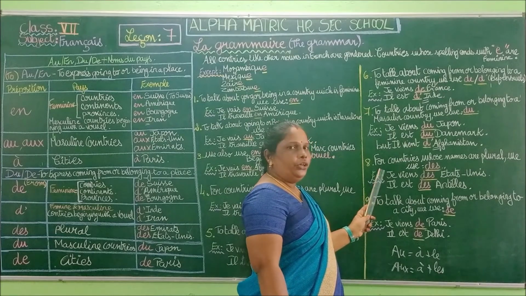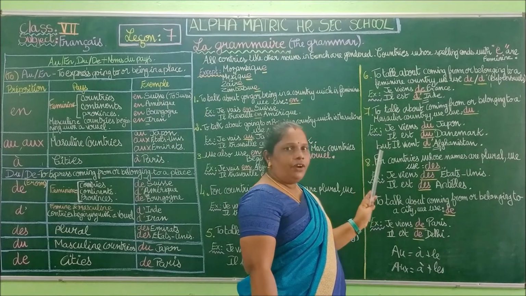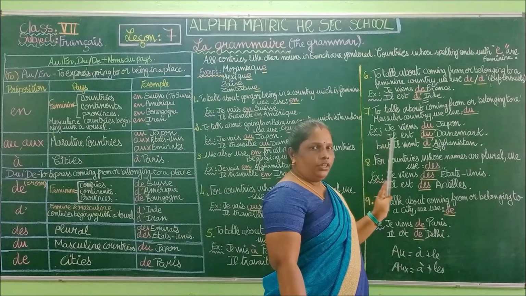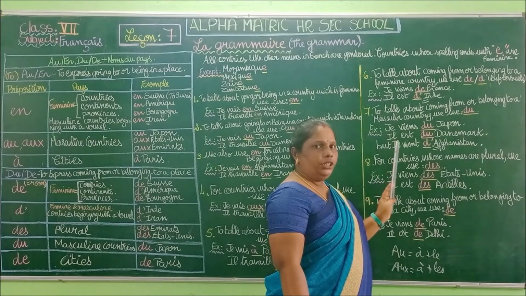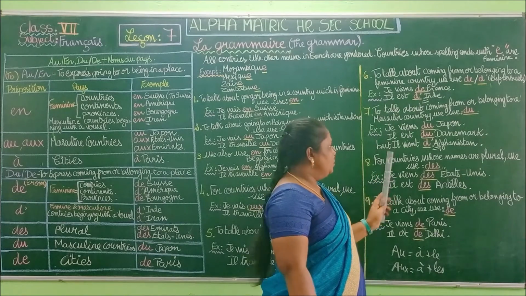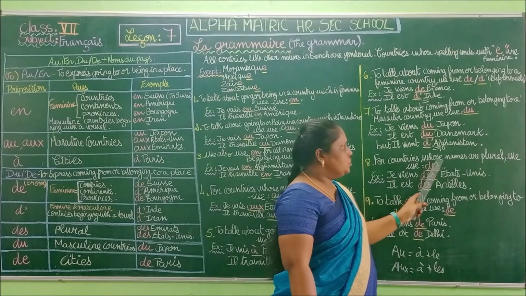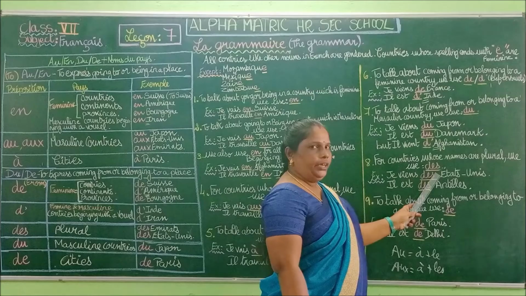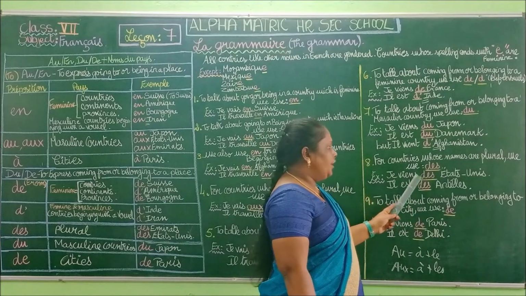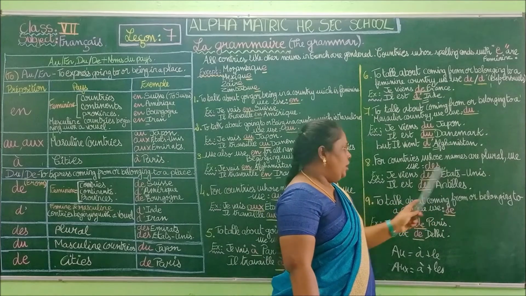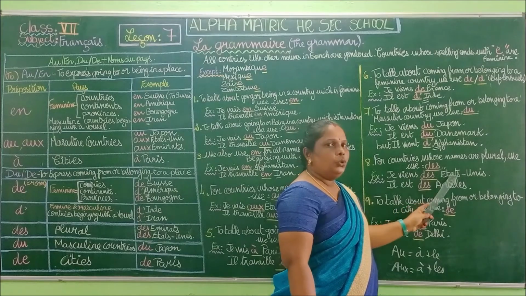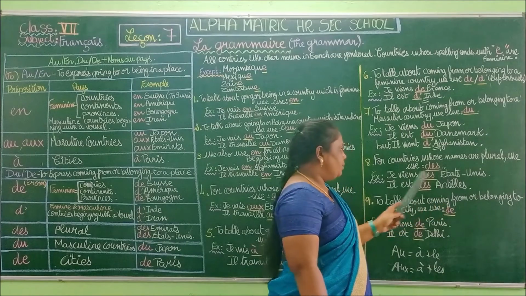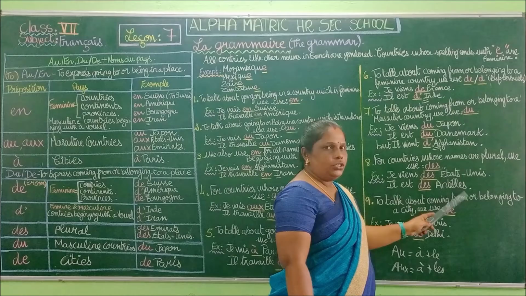So 8th point now. So am I fast? No. So take your pencil and write the English meaning along with me. Okay. So for countries whose names are plural, we use DES. Je viens des États-Unis. I am coming from United States. Il est des Antilles.